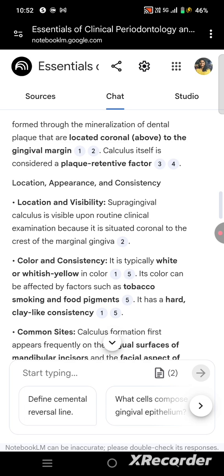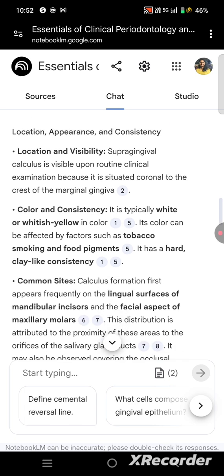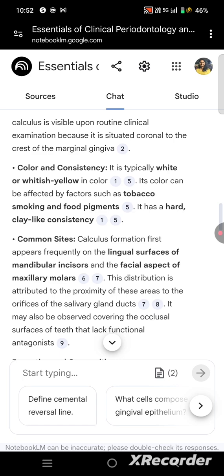Then the color and consistency: it is a white and yellowish color. The color can be affected by factors such as tobacco, smoking, and food pigment. It has a hard, clay-like consistency. The common site of calculus: calculus formation appears most frequently on the lingual surface of the mandibular incisors and the facial surface of the maxillary molars.